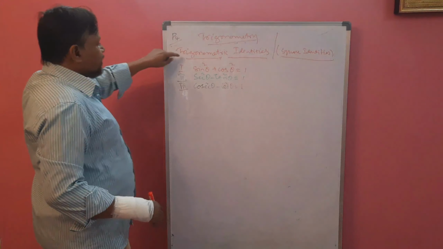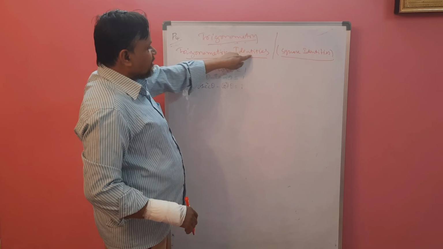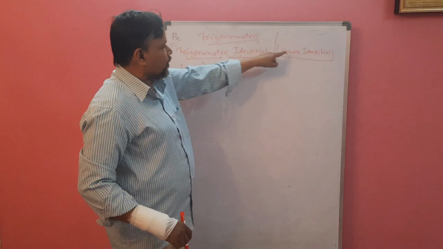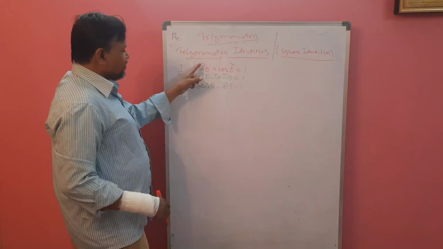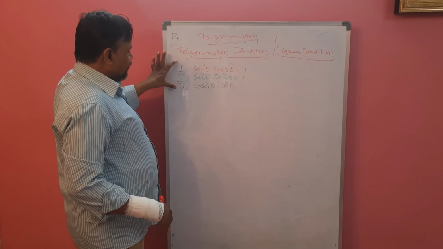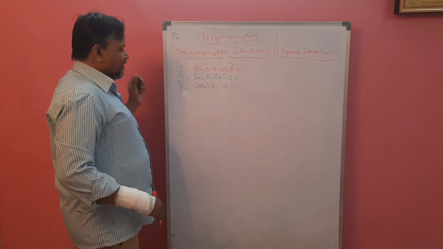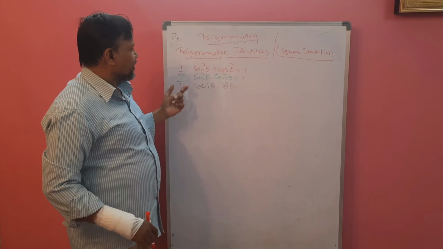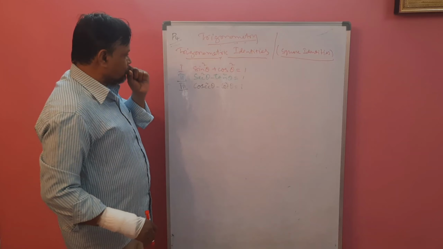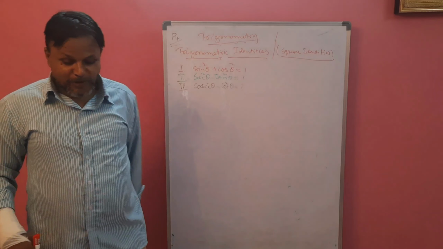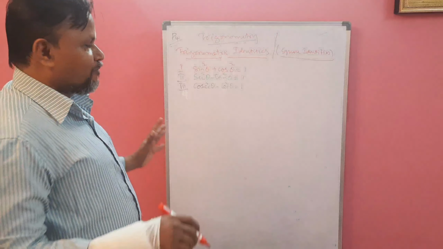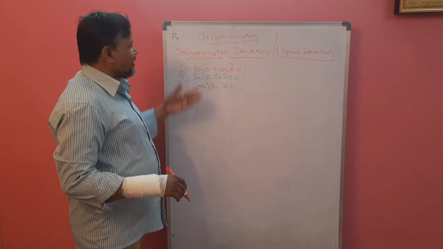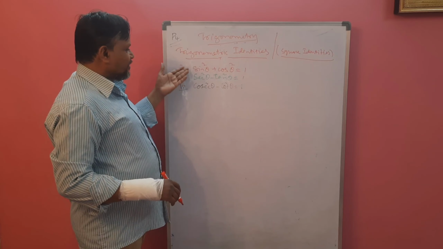Now, trigonometric identities, or sometimes we call them square identities. Trigonometric square identities. Why? Because squares are there. If you remember these three identities, you can frame a number of formulae. I always used to say that trigonometry is nothing but a factory of formulae. You can create a number of formulae. The study of formulae is called trigonometry, or the study of ratios.